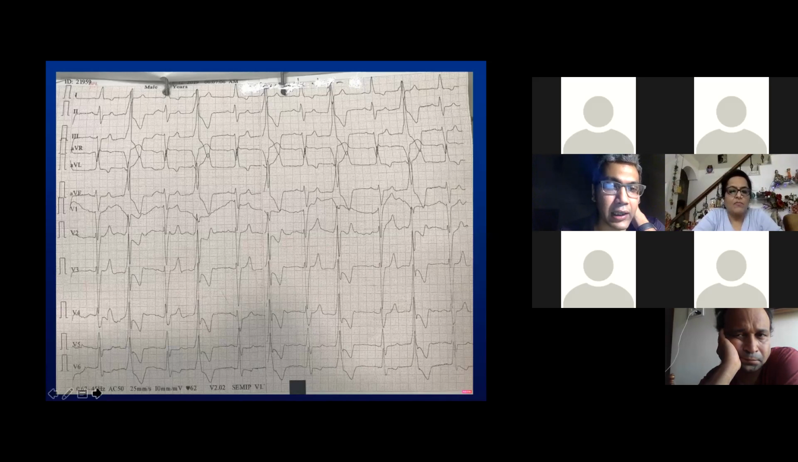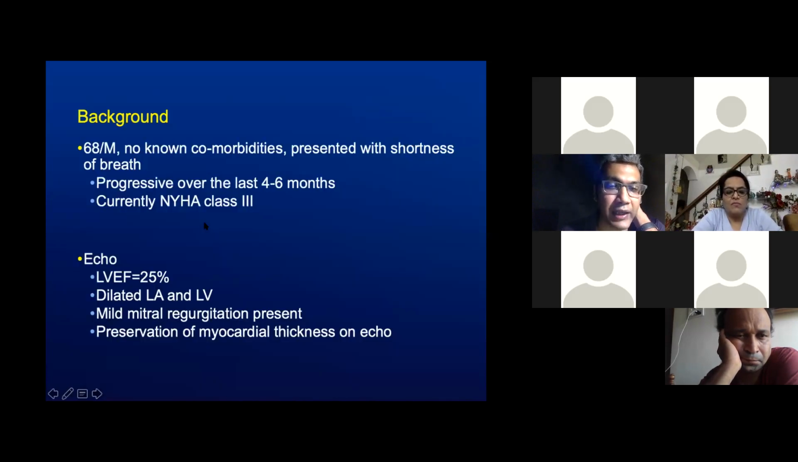Given this, we reviewed the echo for this patient. The ejection fraction here was 25%. There was a dilated left atrium and a left ventricle. Mild mitral regurgitation was present. However, myocardial thickness was preserved on echo.